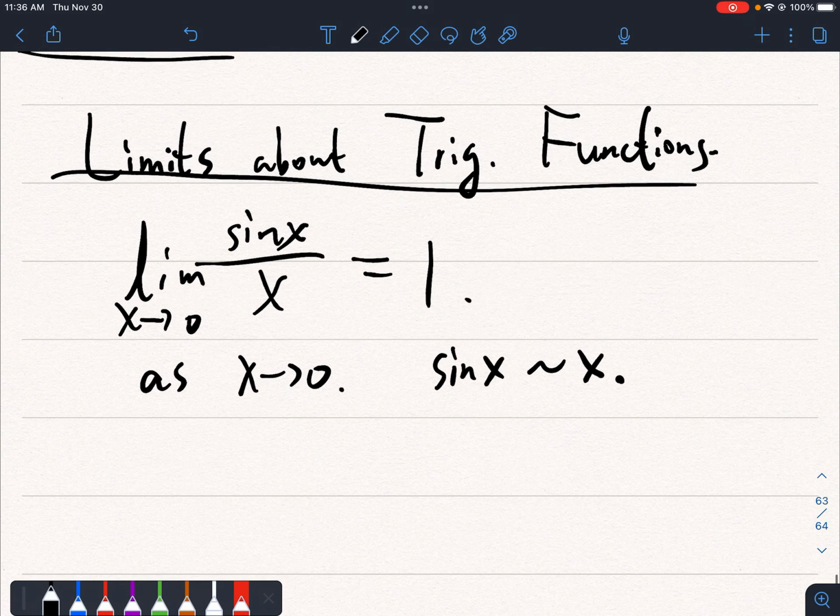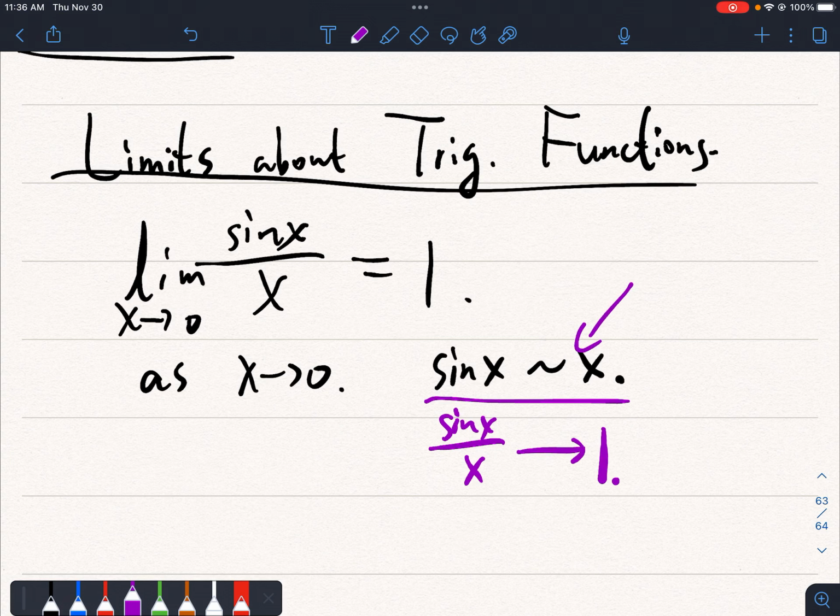Which means as x approaches 0, the sine of x is just approximately equal to x. So by this, what I mean is that sine x over x will be approximately 1, or it will converge to 1. This means they are equivalent infinitesimals, because as x approaches 0, this approaches 0, and this approaches 0.